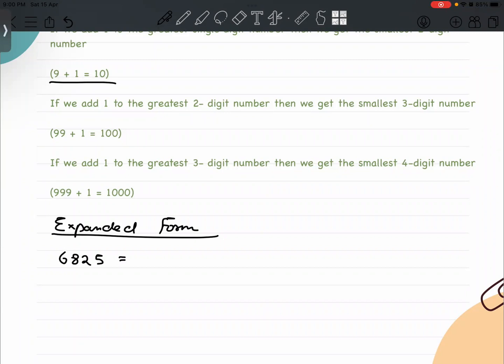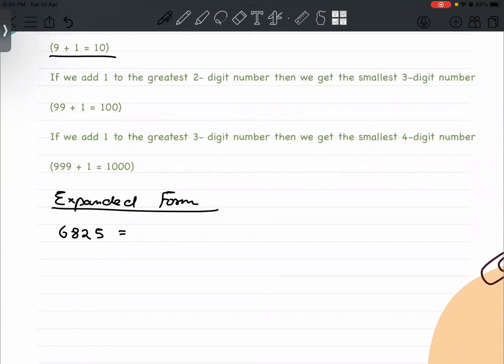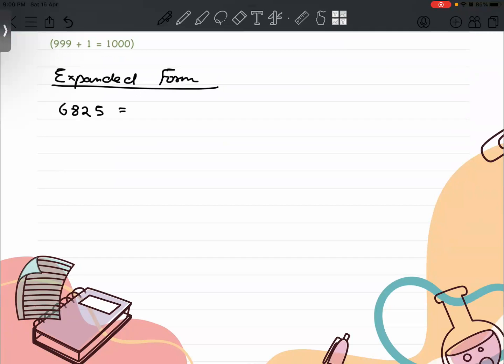Expansion means 6 into 1000 and so on. Look, after 6, how many digits are there? 8, 2, 5, so 3.